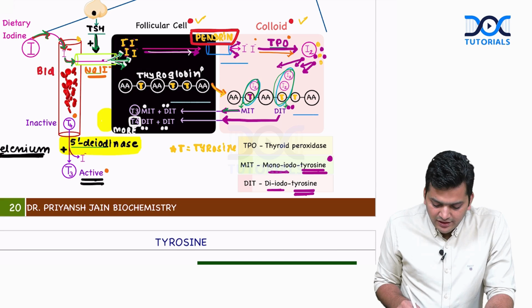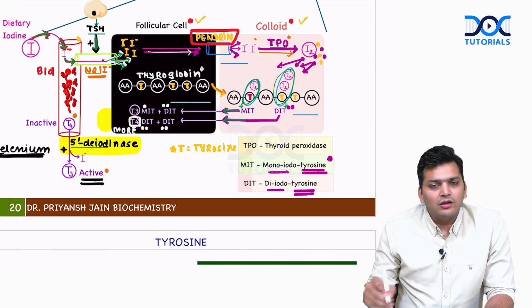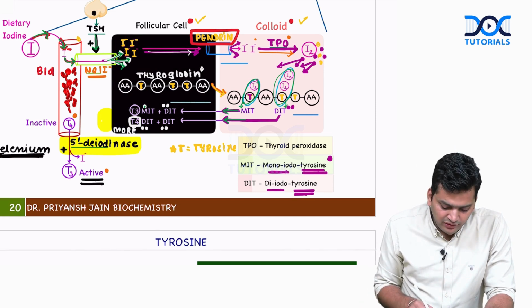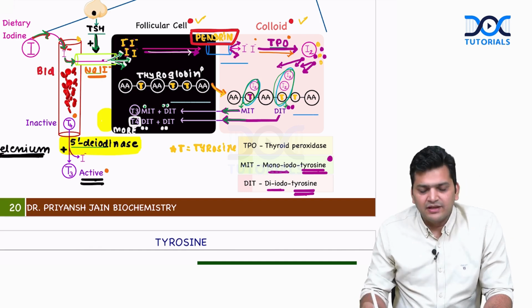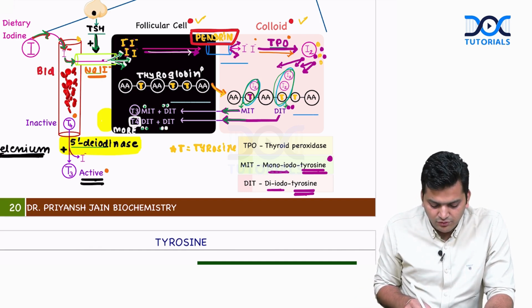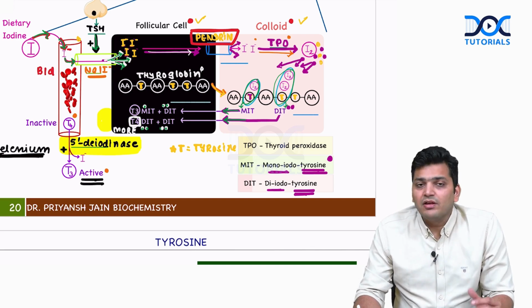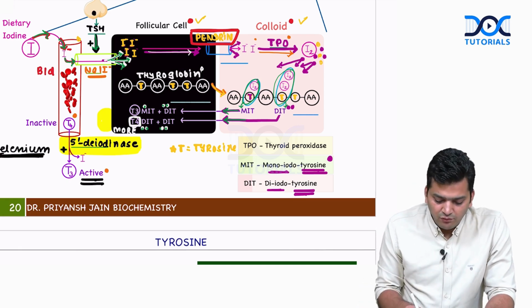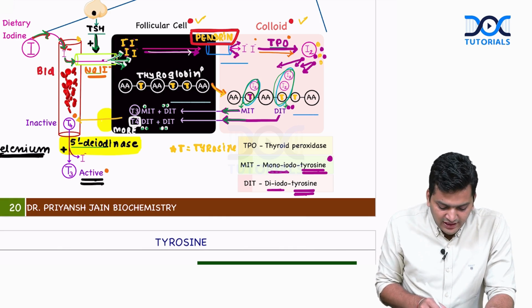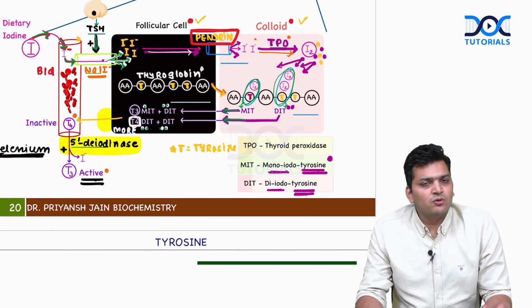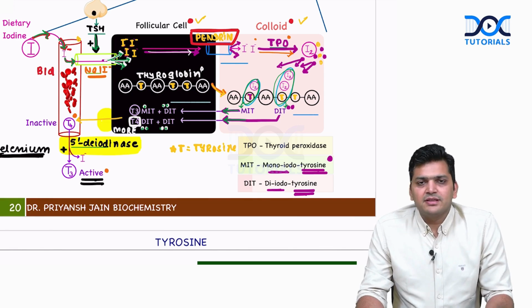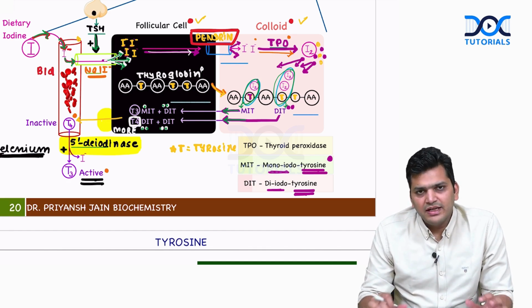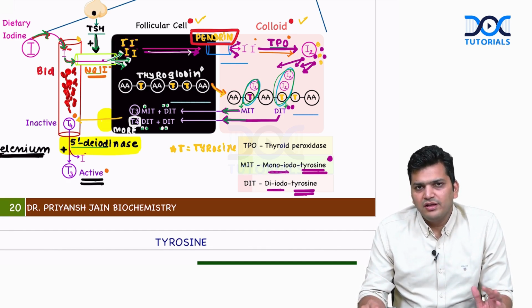Now these MIT and DIT will be pumped back into the follicular cell, and here they will join together. If MIT joins with DIT, mono plus di will make T3, and if DIT and DIT join together, that is going to make T4. And that is the major hormone that is synthesized in the thyroid gland, the T4. Now this T4 will come out from the follicular cell and come into the blood. And this T4 is roaming in our body. And the good thing is, this is an inactive hormone, because every tissue requires the thyroid hormone, and this inactive hormone is going to roam around in our body here and there.